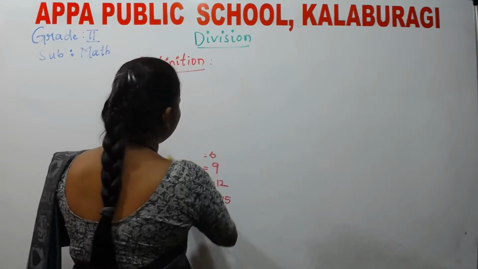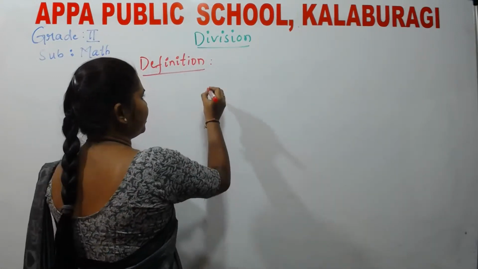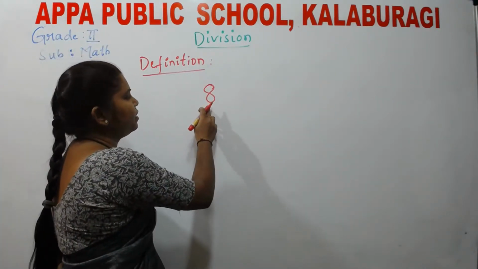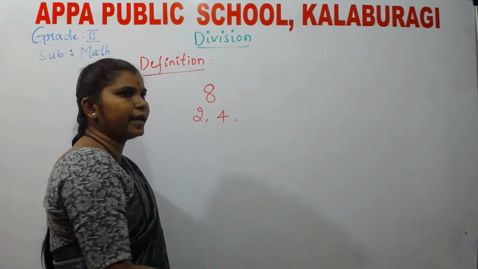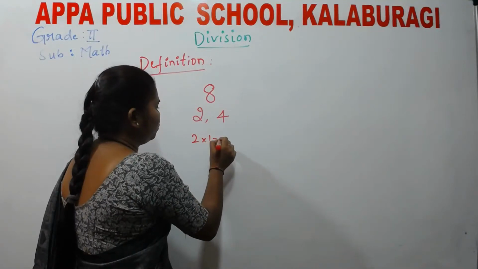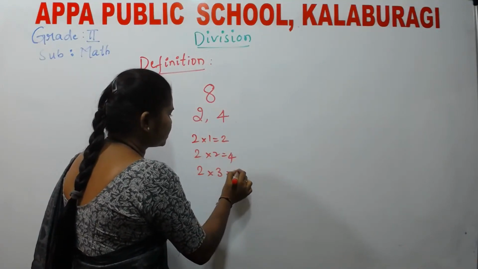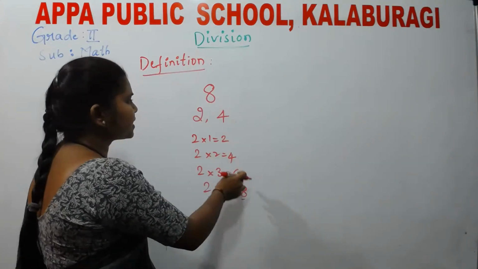I will give you an example, you need to take a try and tell me for 8. How many times? Let us see. It falls under 2 ones as well as 4 ones, you can take. So 2 ones are 2, 2 twos are 4, 2 threes are 6, 2 fours are 8. So how many times is it contained?